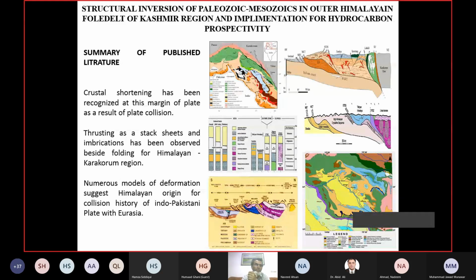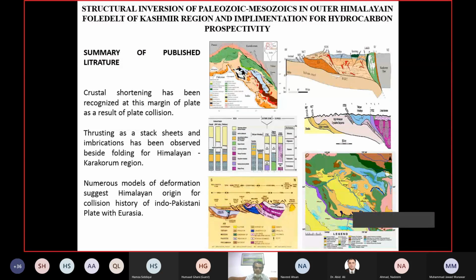That is obvious, and it is basically based on the collision of the Indo-Pakistani plate with the Eurasian plate and other microcontinents. So we believe in this. Yes, there is crustal shortening, and we can see the thrusting, stacked sheets and imbrications along the folding of the Himalayan Karakoram region.